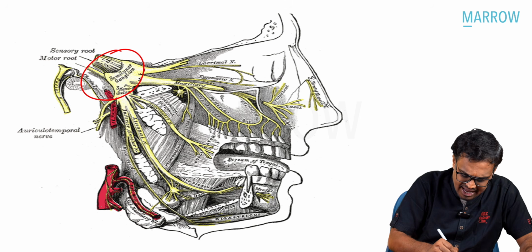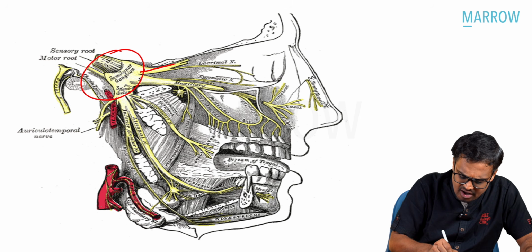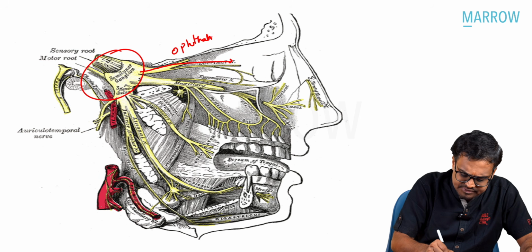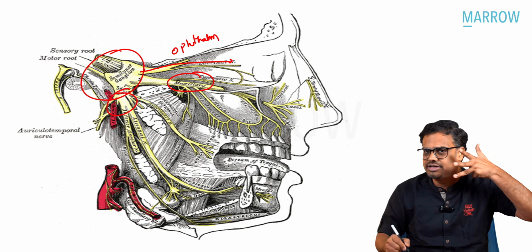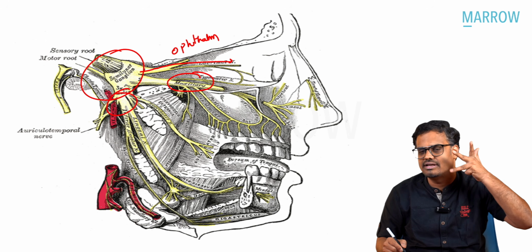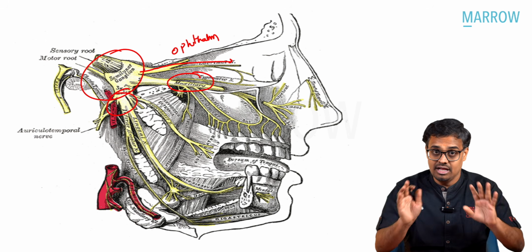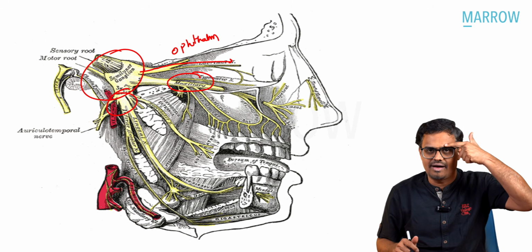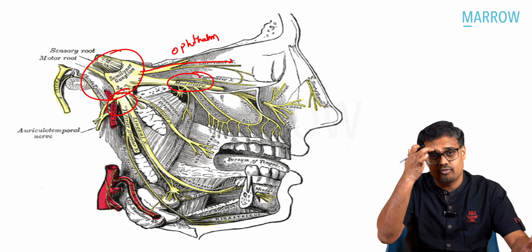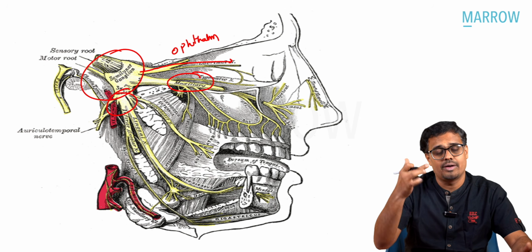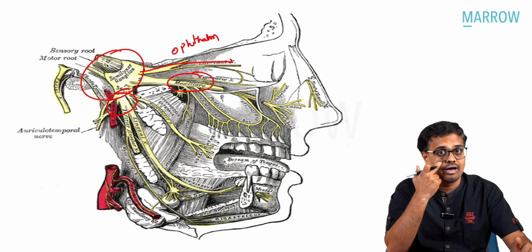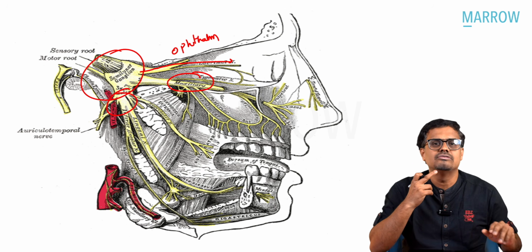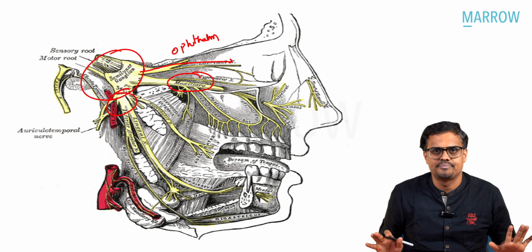Can you see in this anatomy? The first one is the ophthalmic division. The second one is the maxillary division, you can see here. The third one is the mandibular division. The ophthalmic division comes out through the supraorbital foramen. The maxillary division comes out through the infraorbital foramen, and the mandibular division comes out through the mental foramen. Okay, very good.